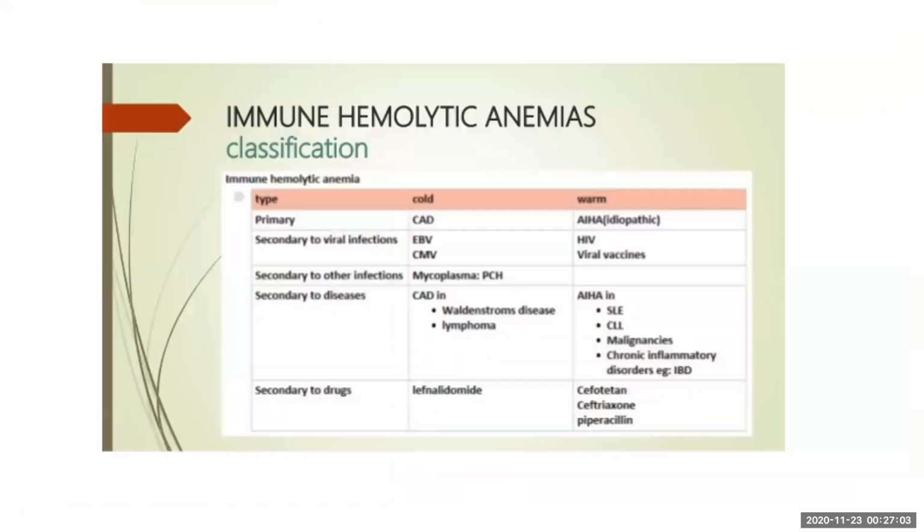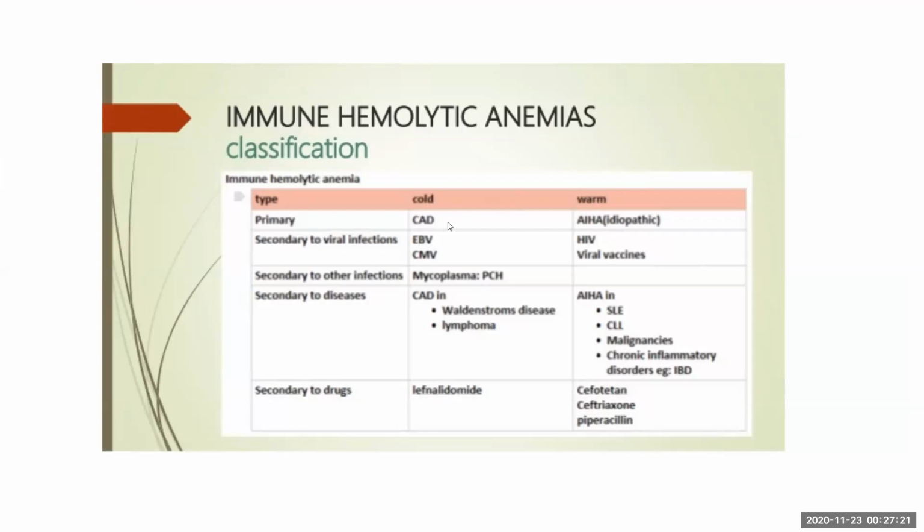Coming on to immune hemolytic anemias. Immune hemolytic anemias, as we all know, are detected by direct Coombs test. But we should not stop there as such. We should proceed to the type of autoimmune hemolytic anemia. As we all know, it can be warm or cold.